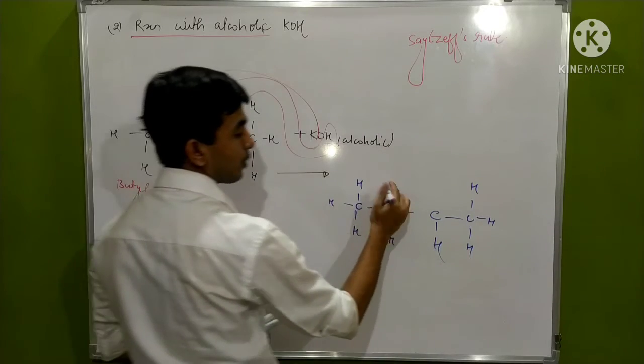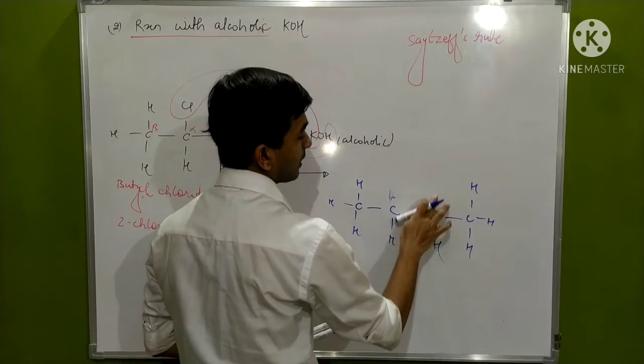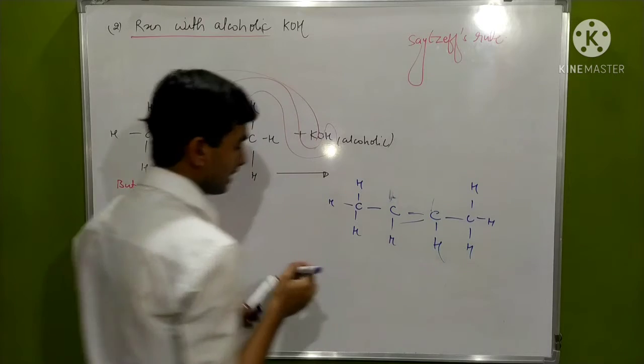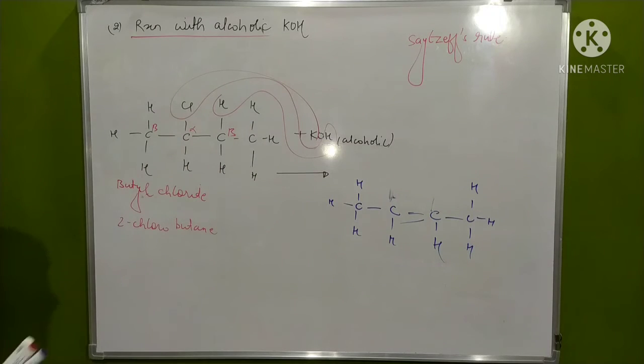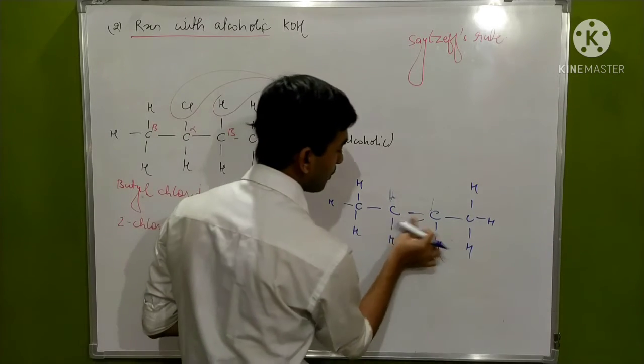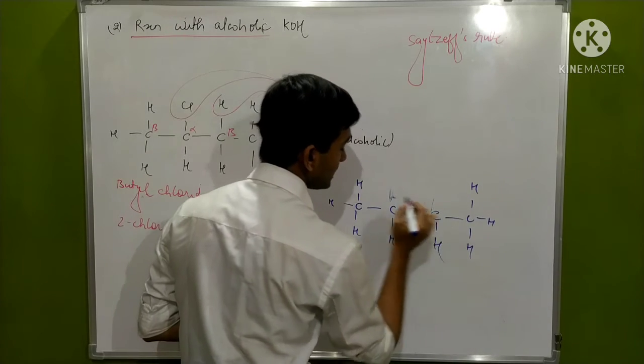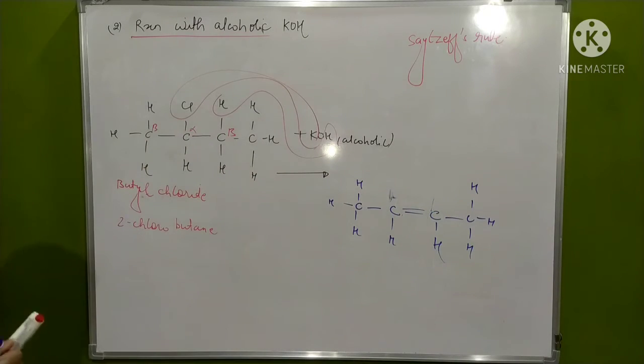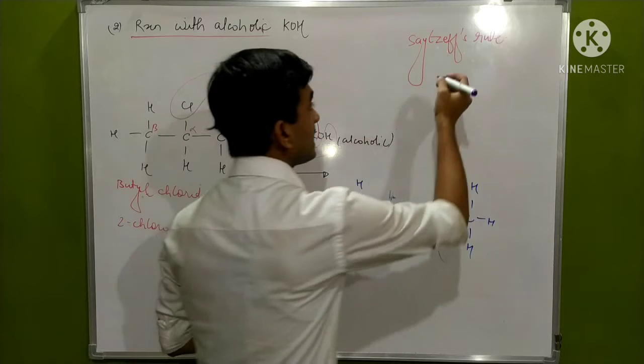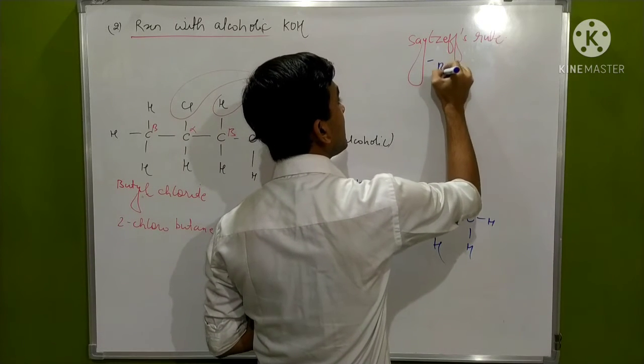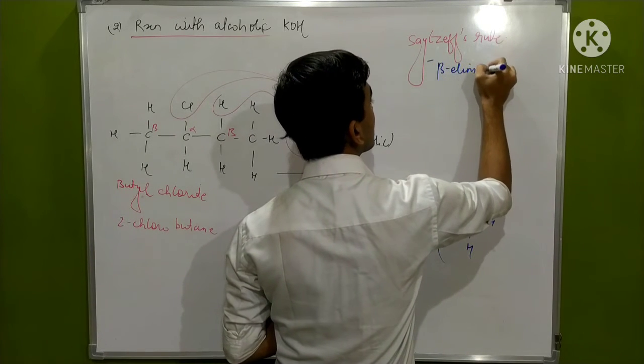Now these two have one bond free, so they will form a bond between them. That means there will be a double bond between these carbons formed after the reaction.